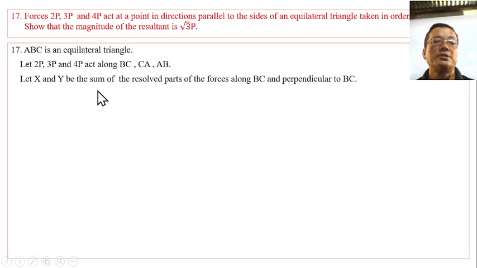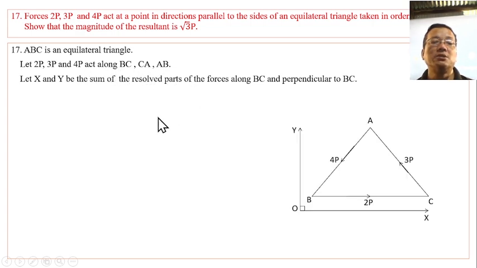ABC is an equilateral triangle, and 2P, 3P and 4P act along BC, CA and AB as in the picture. Let X and Y be the sum of the resolved parts of the forces along BC and perpendicular to BC.